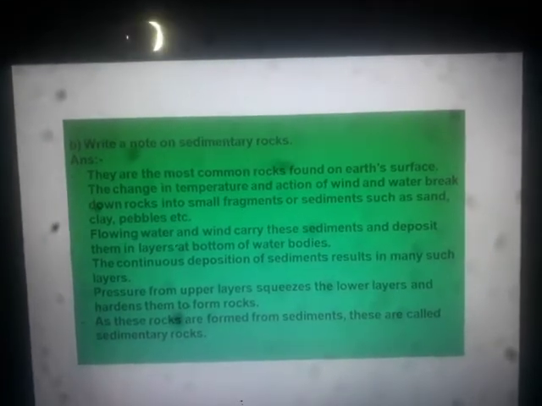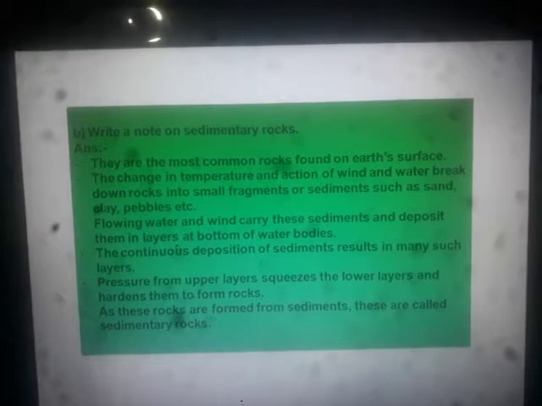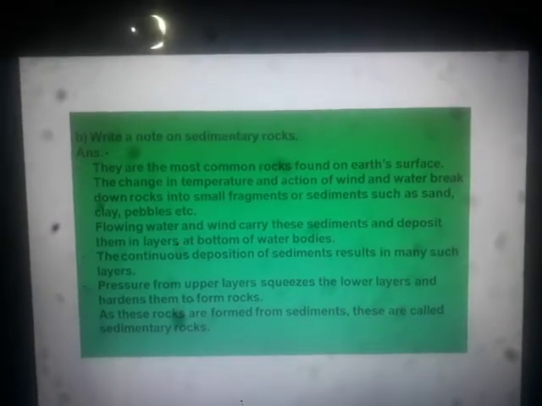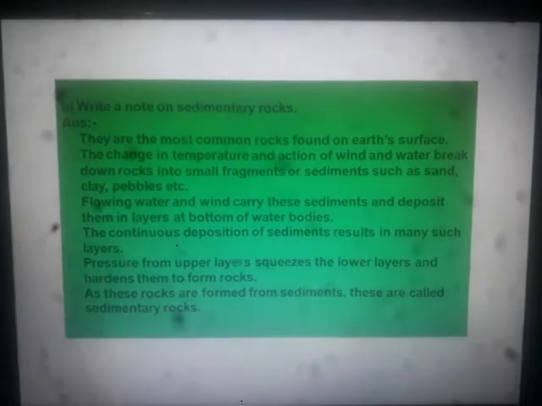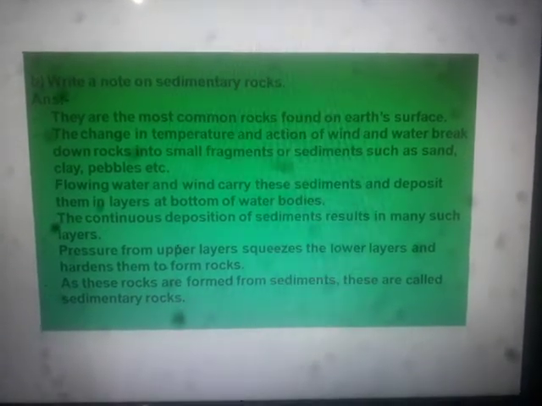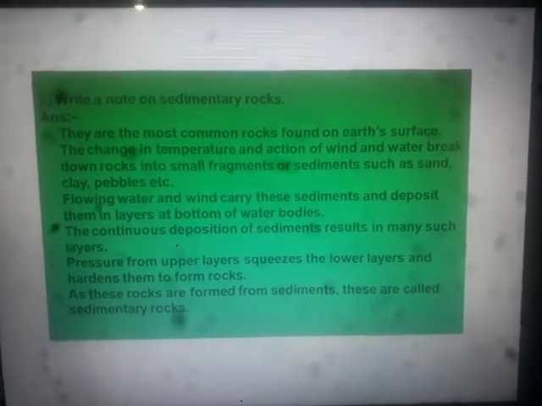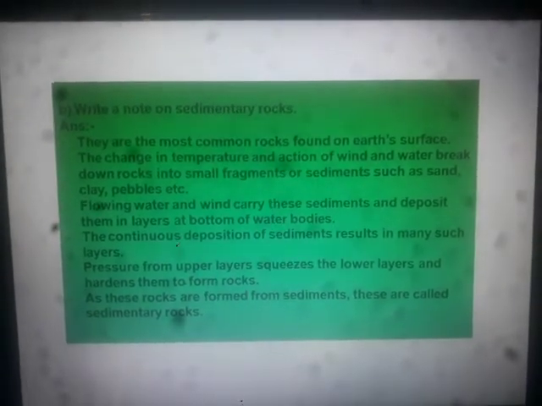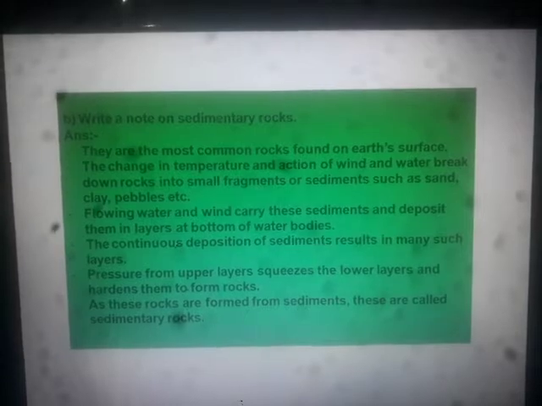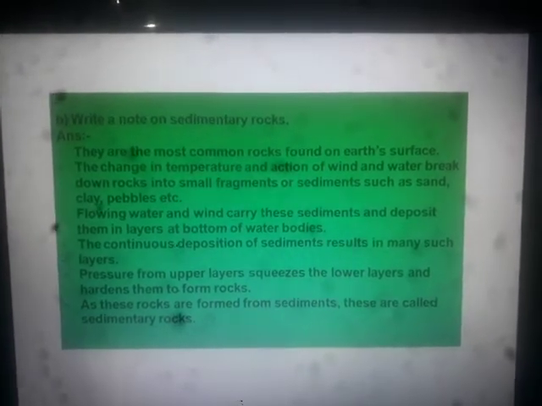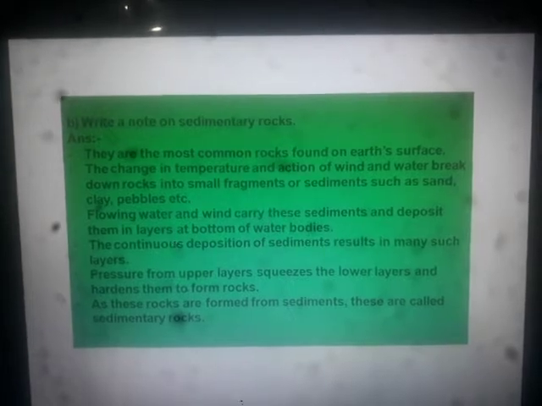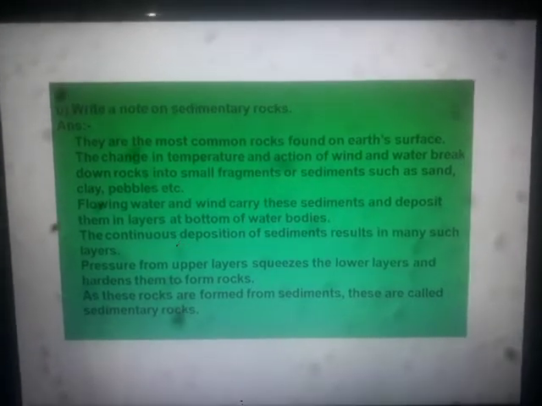Now you have to write a note, and you can give some examples also, but you have to write basically how a sedimentary rock gets formed, and why it is called sedimentary rock. Okay, so first of all, they are the most common rocks found on Earth's surface.